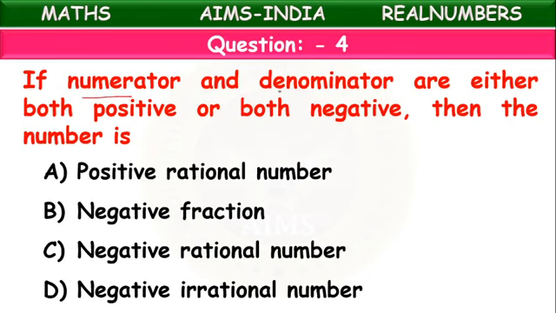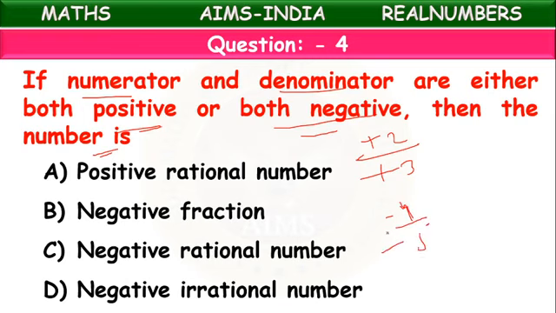If numerator and denominator are either both positive or both negative, then the number is. Both are positive, plus 2 by plus 3, or both are negative, minus 4 by minus 5. Plus over plus we have plus only, or without sign we can represent it as 2 by 3.